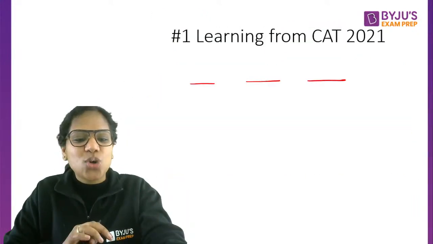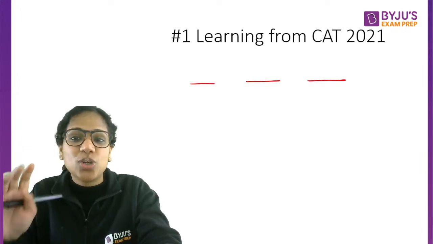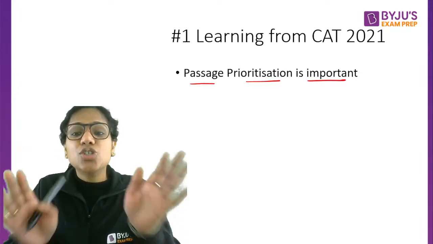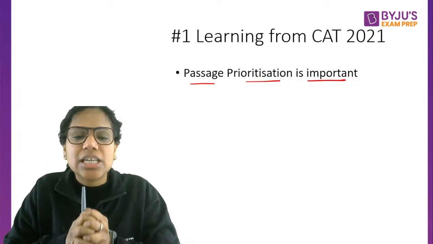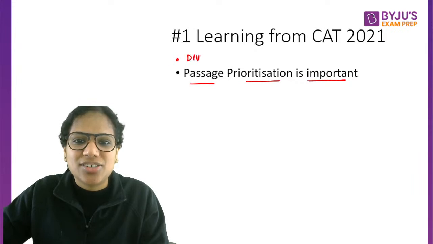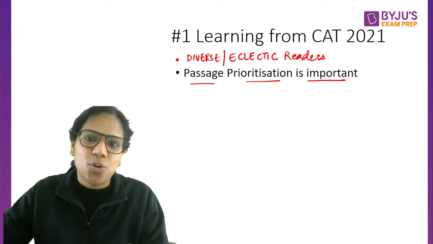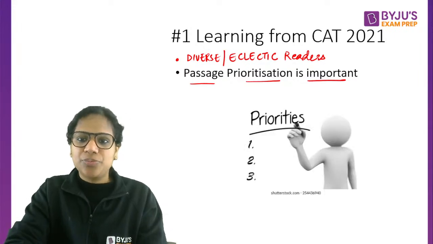I see 7 genres right here on one slide. All right, so passage prioritization is very important, and you need to be diverse readers. You need to be eclectic readers. That's very, very important. That's the first learning.